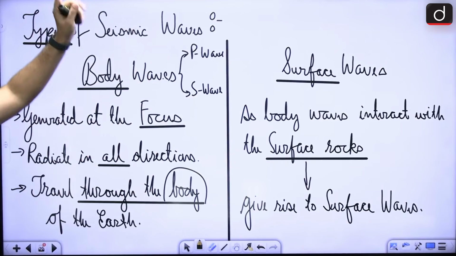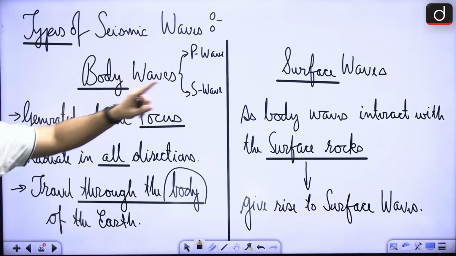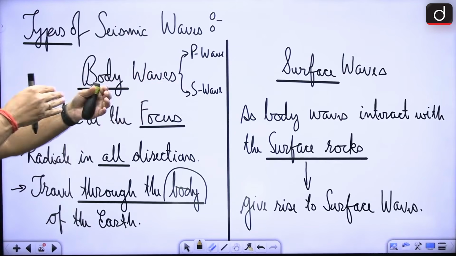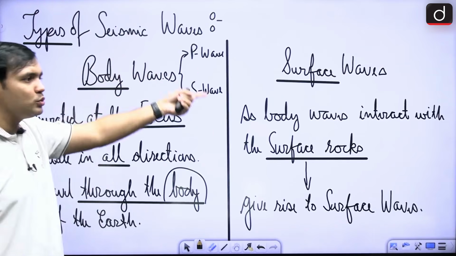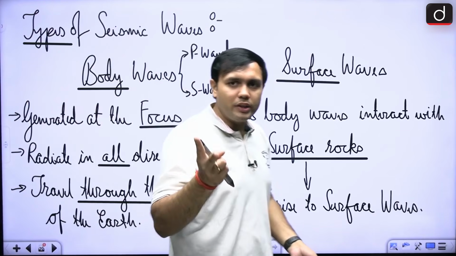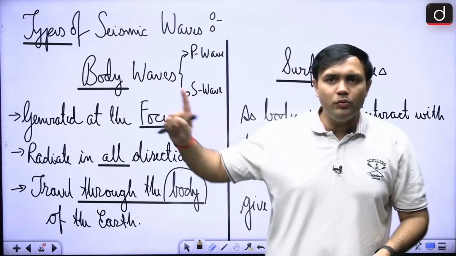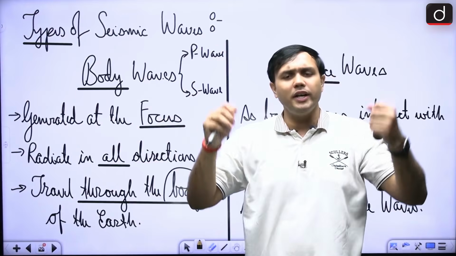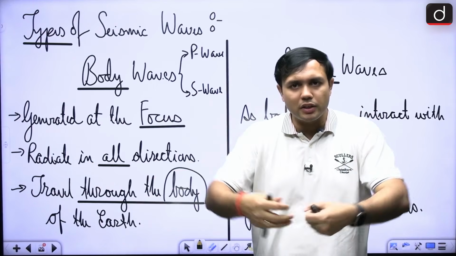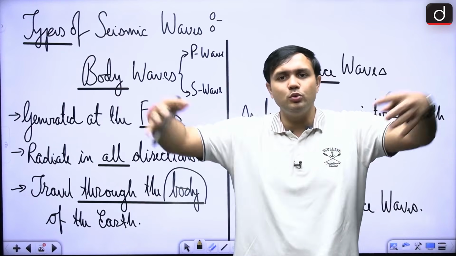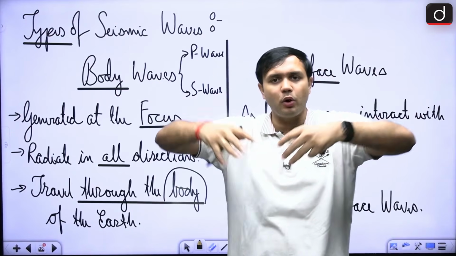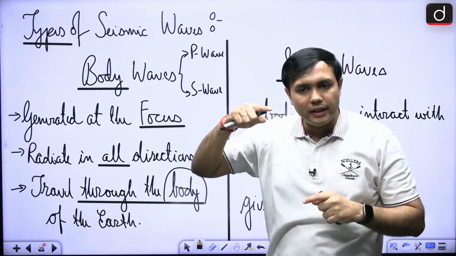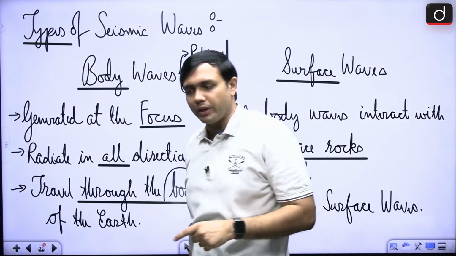all directions. But in case of surface waves, when the body waves are interacting with the surface rocks, they are giving rise to the surface waves. So, a very important demarcation. In case of the body waves, what is happening? Say two plates are colliding, for example, right? Then there is a sudden release of energy and this is leading to the body waves. Now, as these body waves reach the surface of the earth, they interact with the surface rocks, and then surface waves are happening, right?